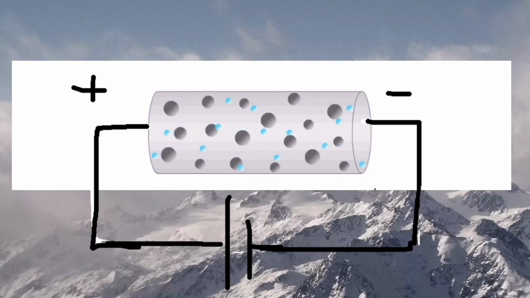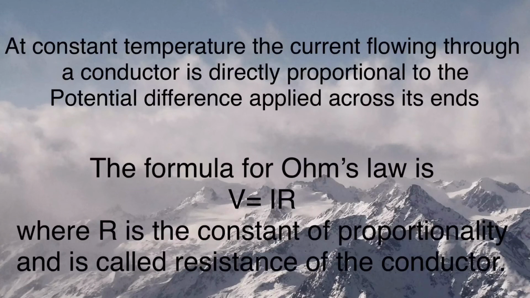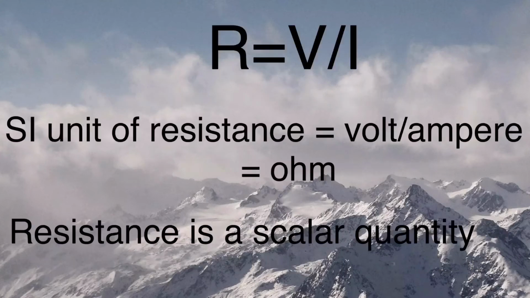Next, Ohm's law. Ohm's law states that current flowing through a conductor is directly proportional to the potential difference applied across the ends of the conductor, provided its temperature is constant. That is, I is directly proportional to V, or V is directly proportional to I. We will remove the sign of proportionality and write constant R. So V is equal to IR, where R is called the resistance of the conductor. So R is equal to V upon I. R is a scalar quantity.